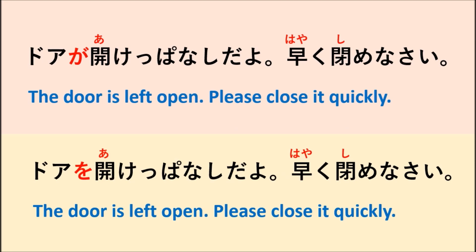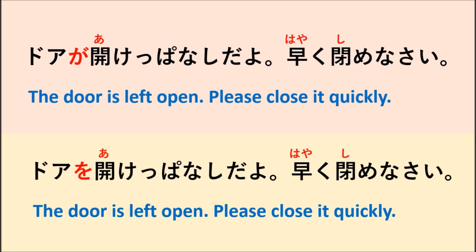As you see here, the difference is ga and o. These two sentences are different. The first sentence uses ドアが開けっぱなしだよ, but the second sentence says ドアを開けっぱなしだよ.